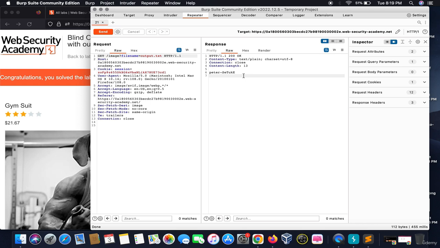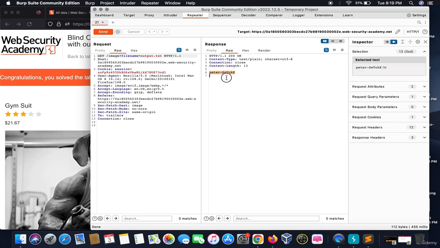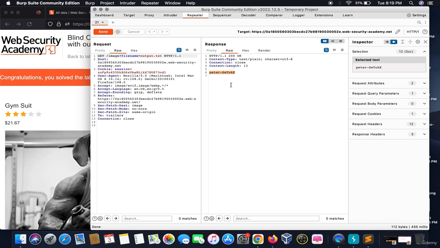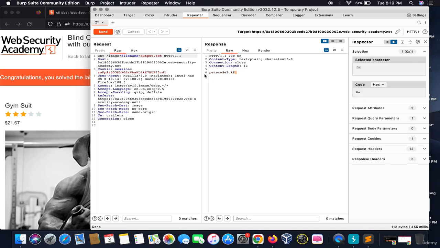Now you guys won't understand the exact meaning of this file. Let me explain it to you. We write the command as whoami. On supplying that command, it gave me the answer of whoami in this output.txt file, and Peter Setuke is the answer of whoami. This is how we use OS command injection to get sensitive information into an output file and then view that file. This was all for OS command injection.